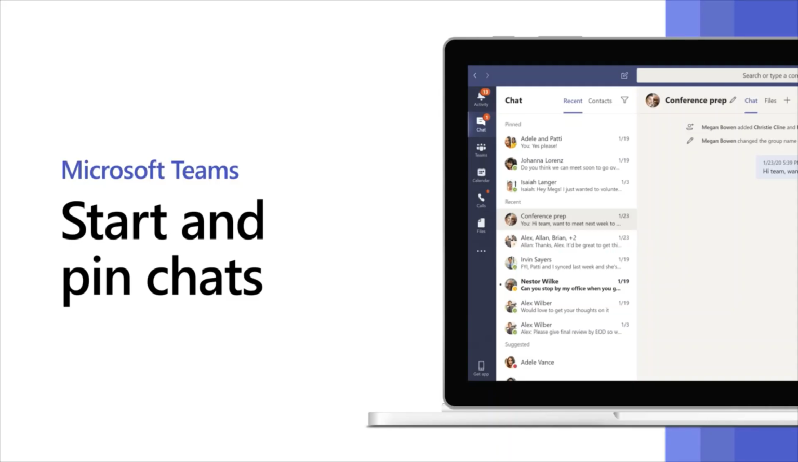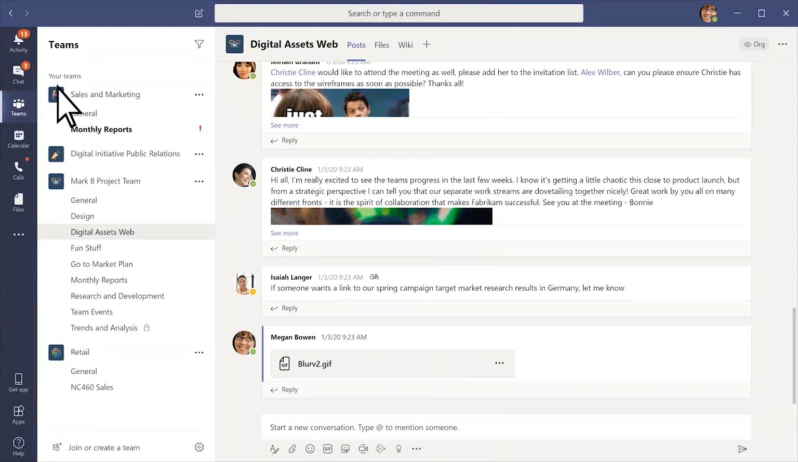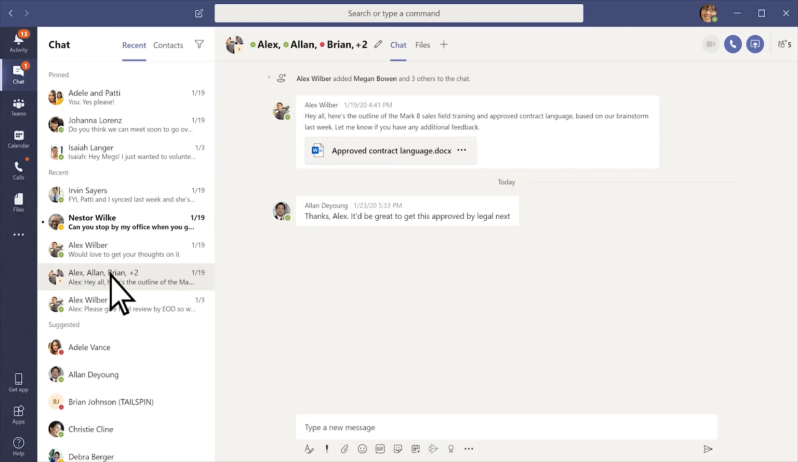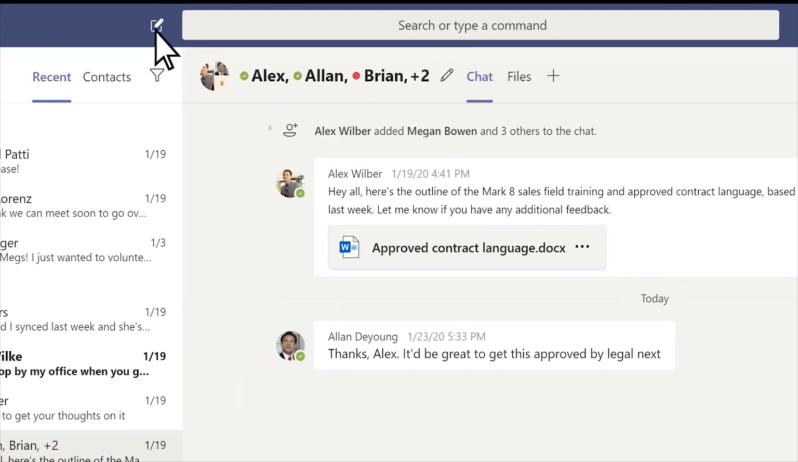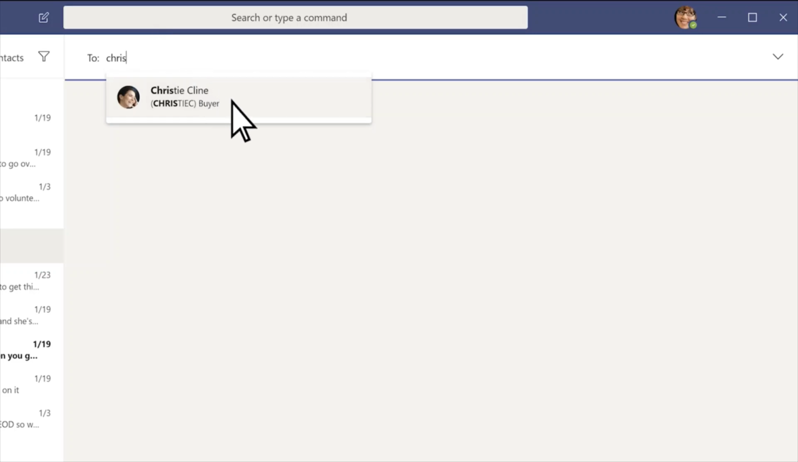Channel conversations in Teams are great, but sometimes you need to collaborate with a smaller group or talk privately. In chat, you can have one-on-one or group chats with people. To start a new chat, select the New Chat icon. Then type in the name or names of who you want to reach.